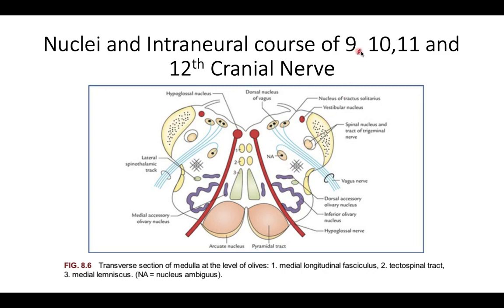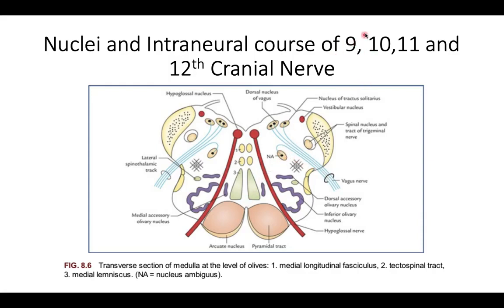For the rest, the 9th, 10th and 11th nuclei, here they are showing the vagus nerve. The same path you can use for the 11th, because the 11th cranial nerve only arises from the nucleus ambiguus, and you just draw and then connect this fiber here. That is for the ninth nerve, because the 10th cranial nerve has all the 5 components. So here the nucleus tractus solitarius is there, sorry, nucleus ambiguus for the 11th.